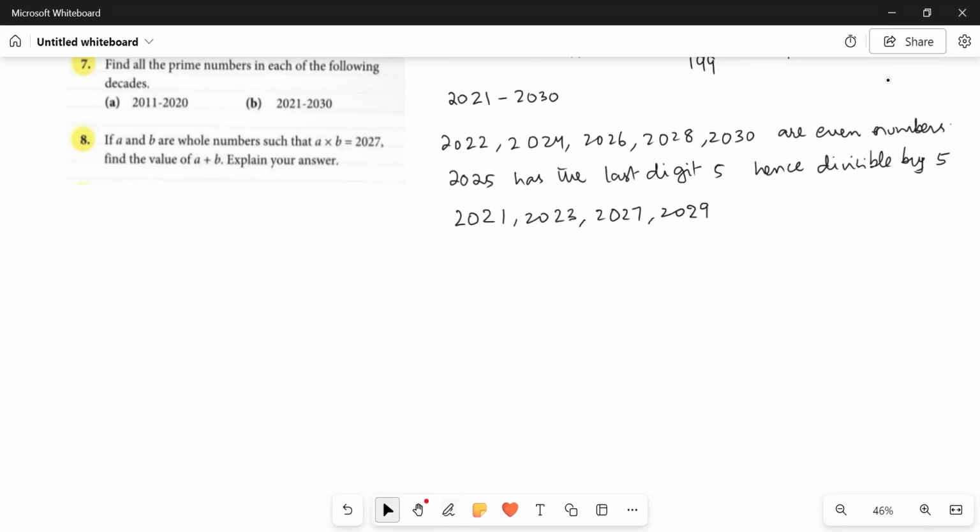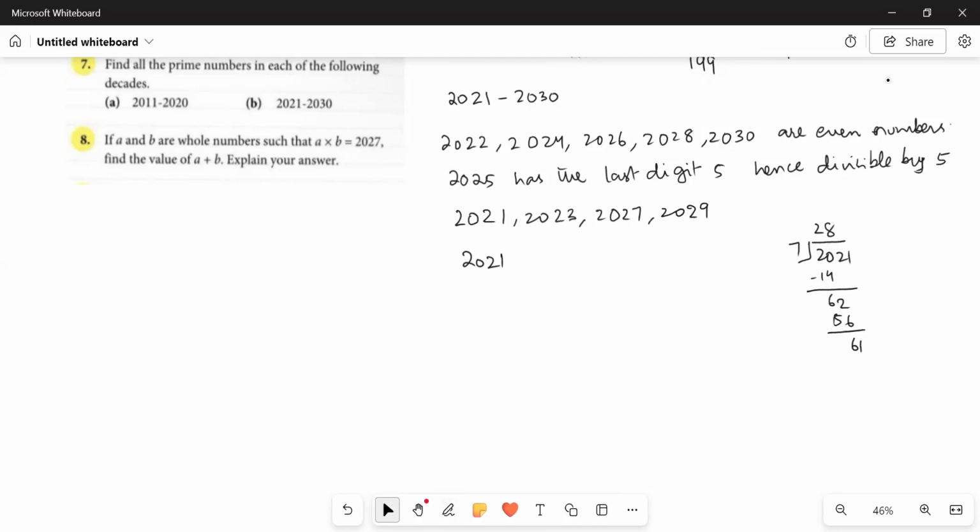Okay, so let's start checking with 2021. It's not divisible by 2, 3, or 5. Let's check if it is divisible by 7 or not. Now it's up to you. Either divide 2021 by 7. 7 2s are 14, then 62. 7 8s are 56, then 61.